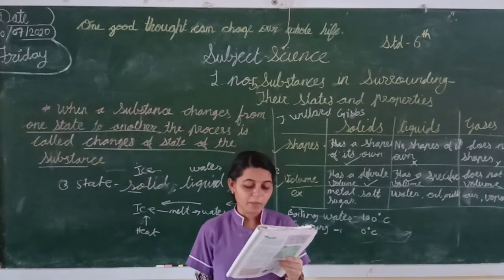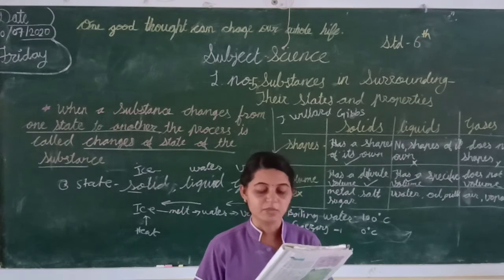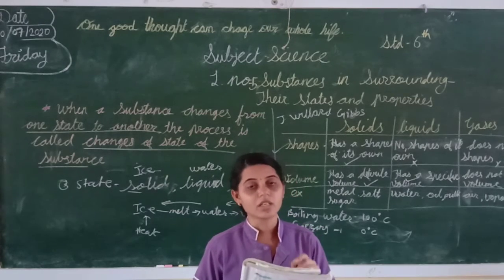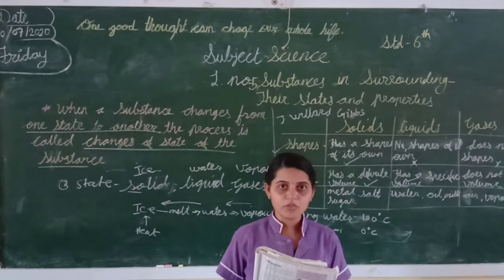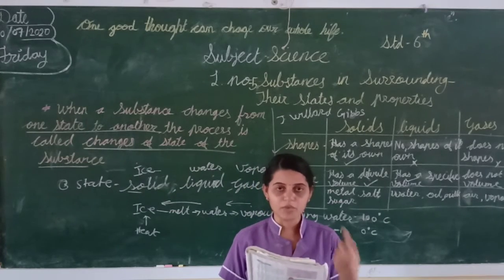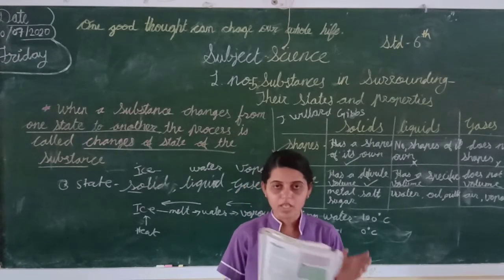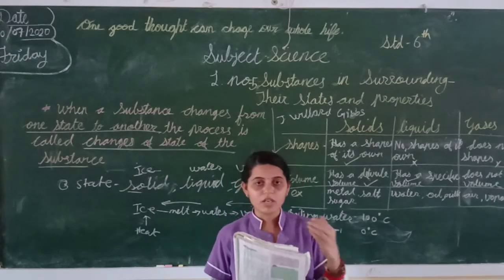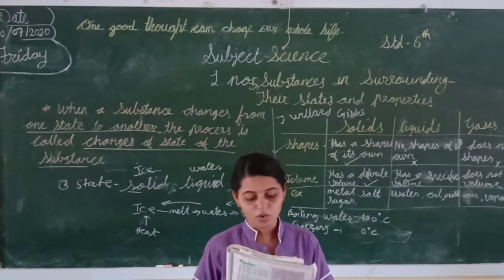Our body temperature is approx 37 degrees Celsius. If the surrounding temperature goes down, we feel cold, and if the surrounding temperature goes up to 37, we feel hot.